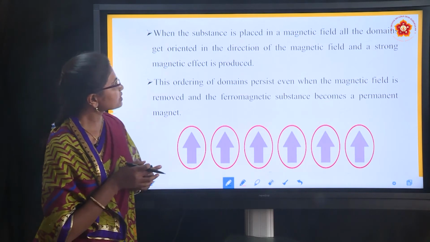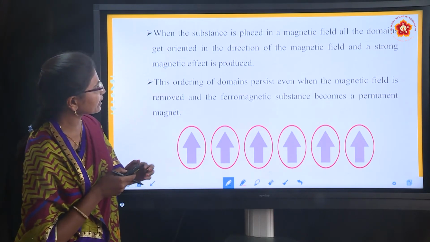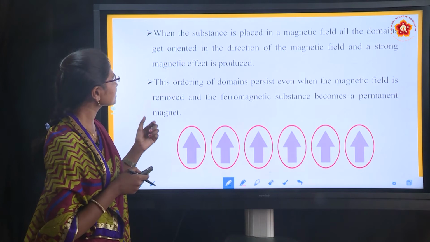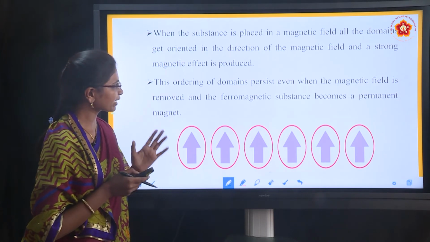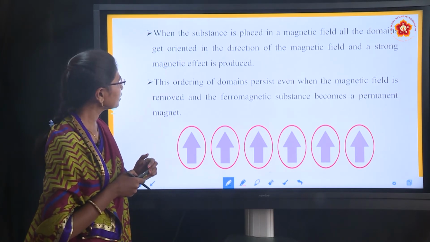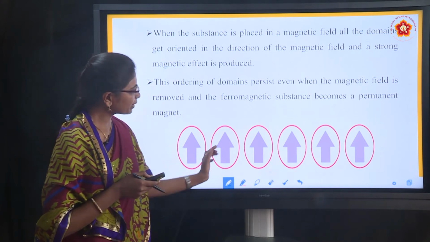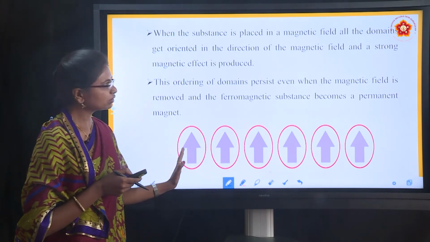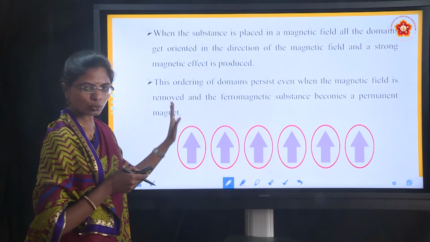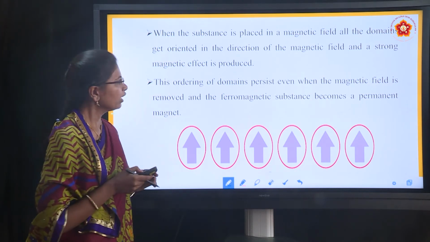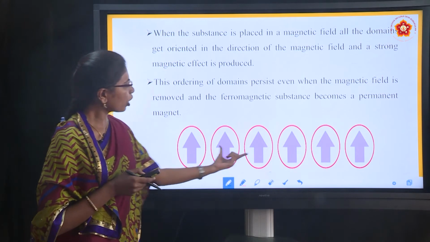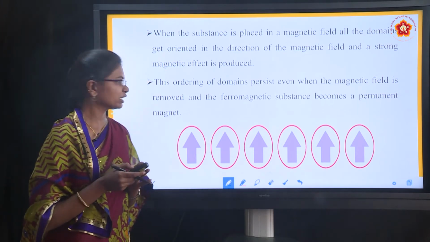When the substance is placed in a magnetic field, all the domains get oriented in the direction of the magnetic field and a strong magnetic effect is produced. Here you can see all the domains are aligned towards the magnetic field, which means all the domains are parallel with each other.